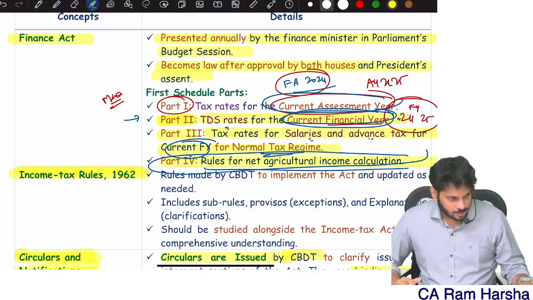First 3 lakhs, 0. 1.5 lakh into 5%, 7,500. Now total basic tax, how much is it? 64,500. Correct? Then subtotal: surcharge is 0, so 64,500 minus 87A. Since my total income is crossing 7 lakhs, I am not eligible for rebate.